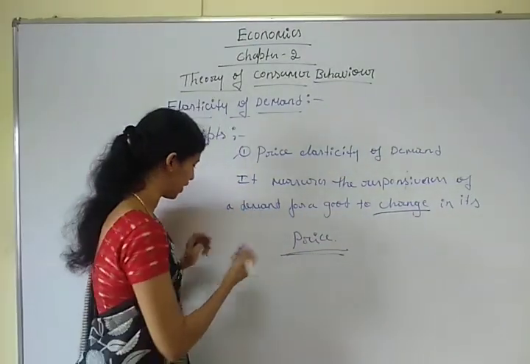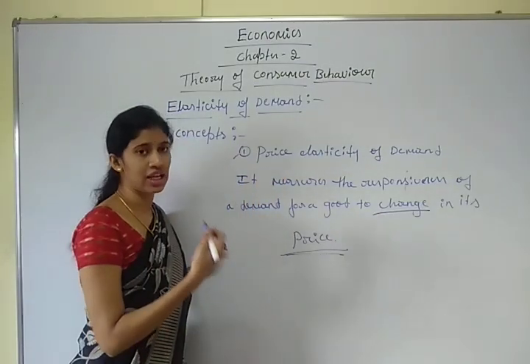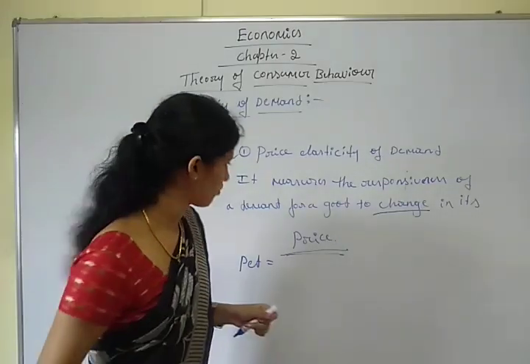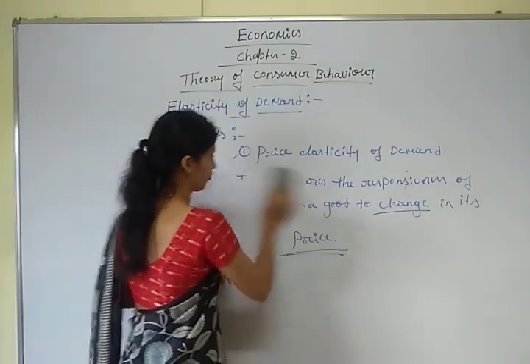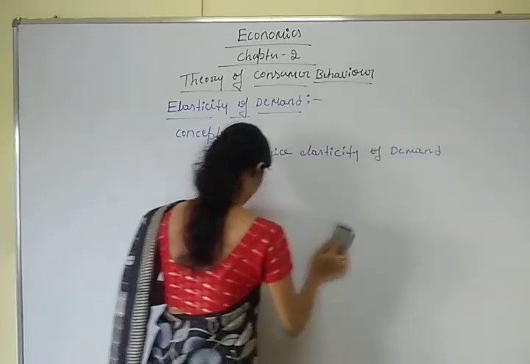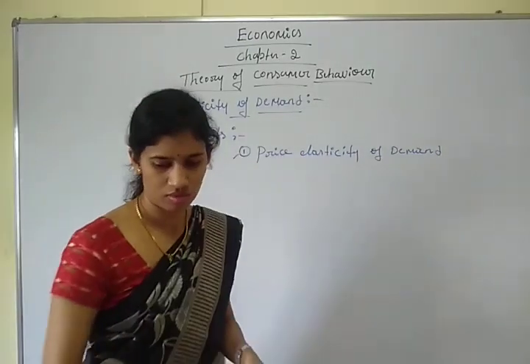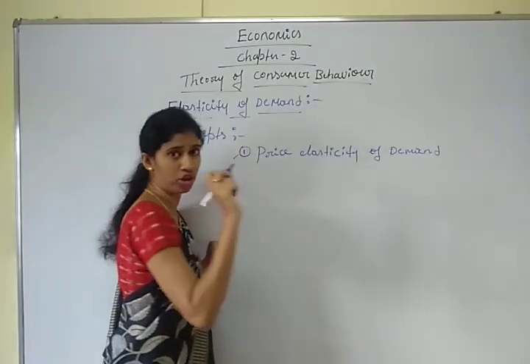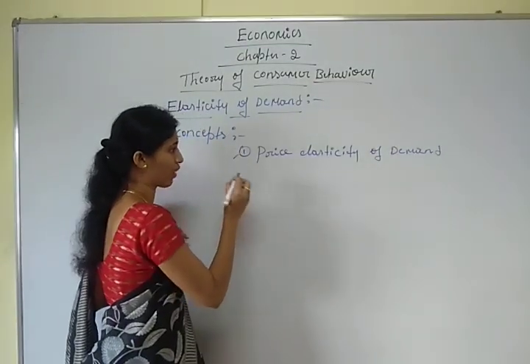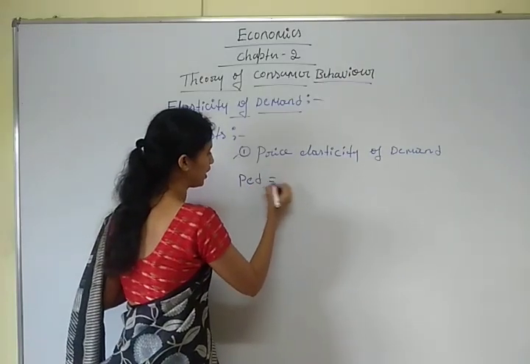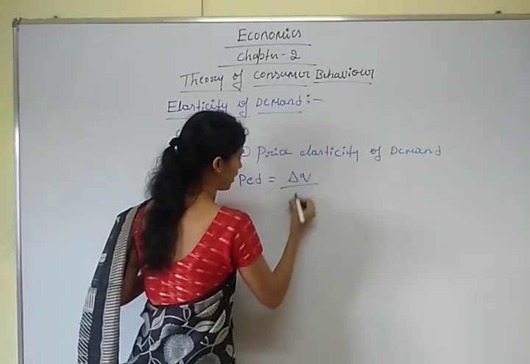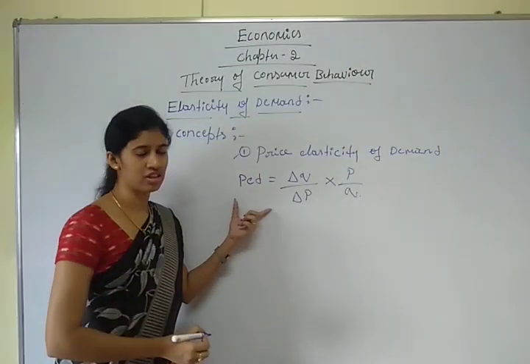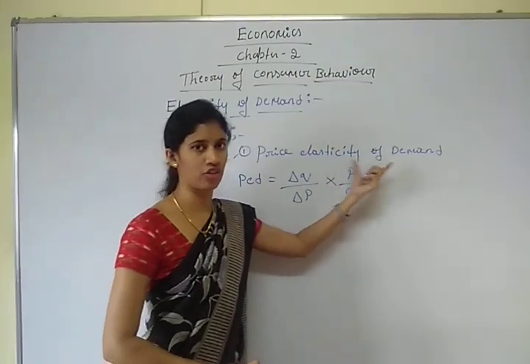It can be calculated. The formula of price elasticity of demand is PED equals delta Q divided by delta P into P divided by Q. It's a very important question in 2 marks.